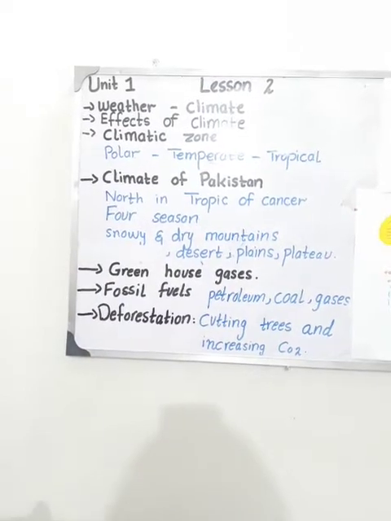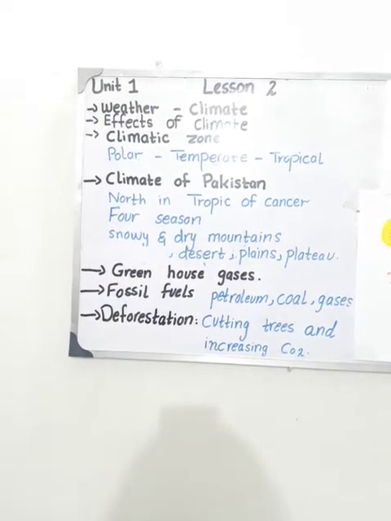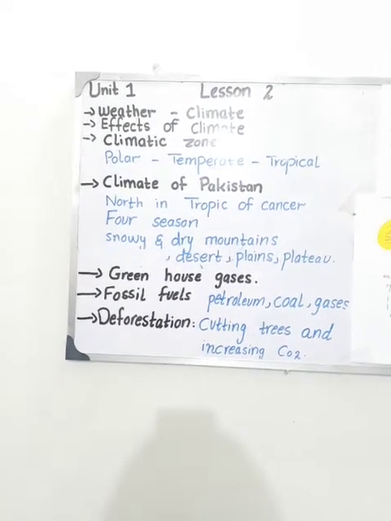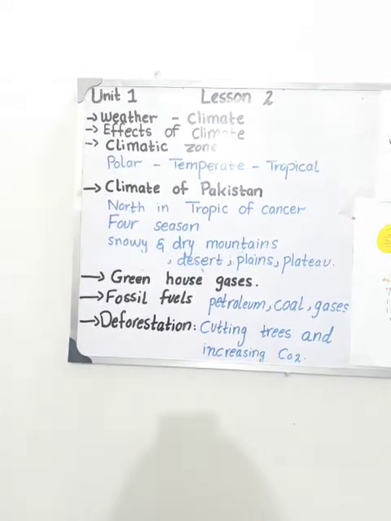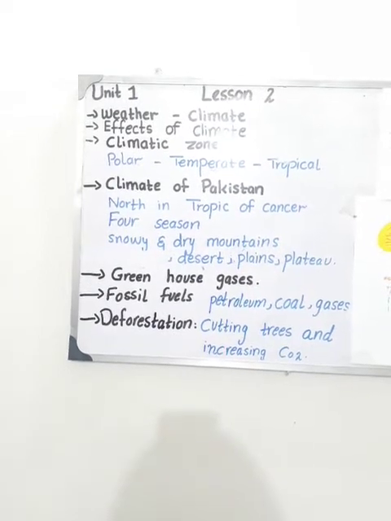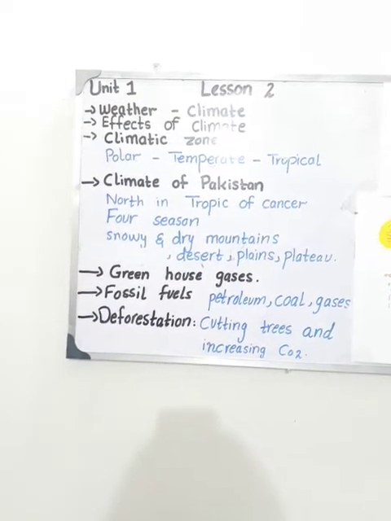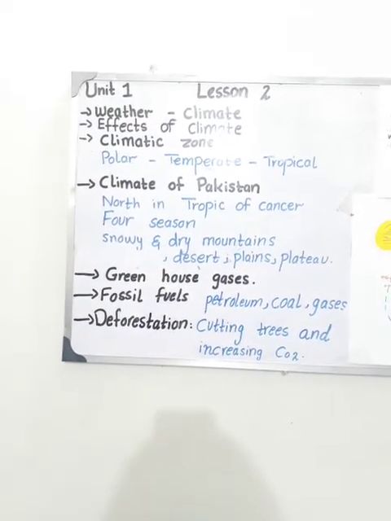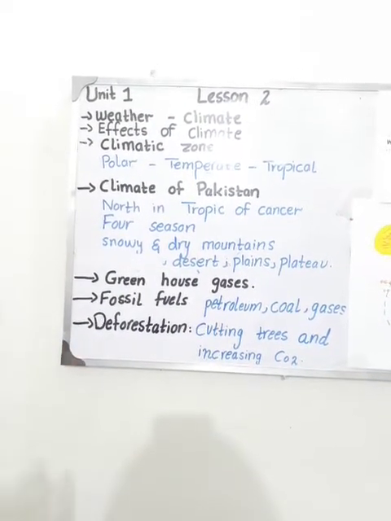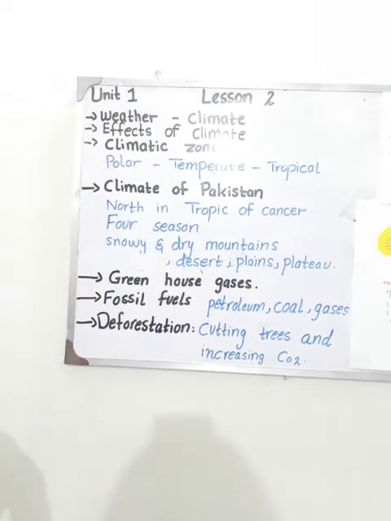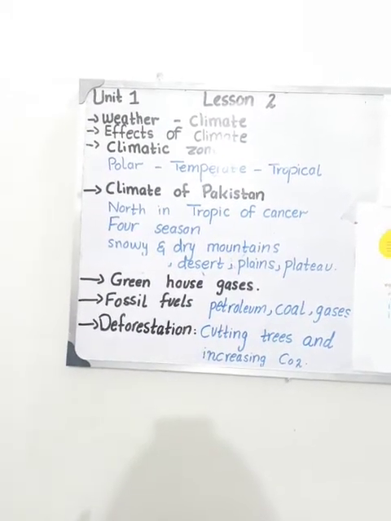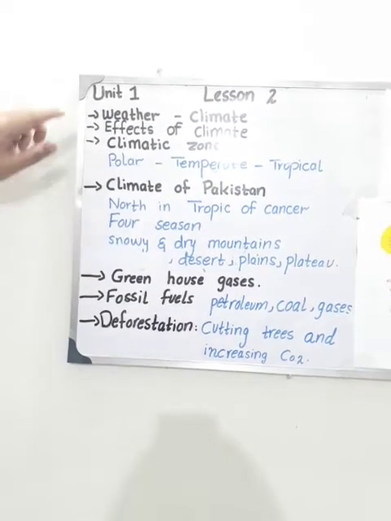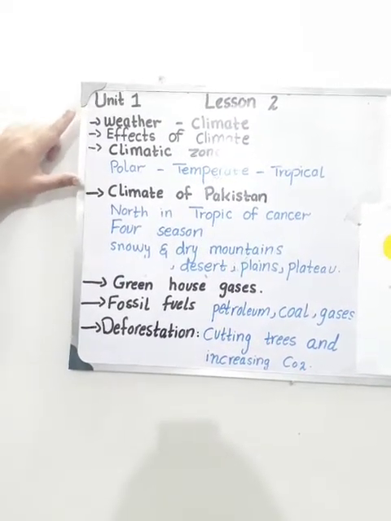For example, Saudi Arabia has a hot climate throughout the year. The Arctic climate is the coldest climate. Arctic and Antarctic, these two polar regions are cold throughout the year, with less rain, more cold, and the coldest area throughout the year. So this is the difference between weather and climate.